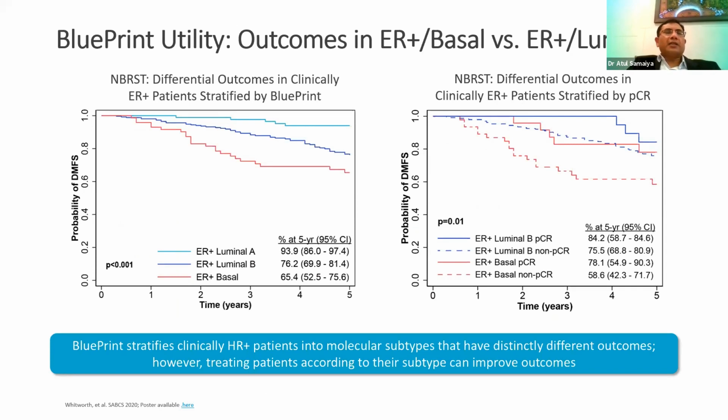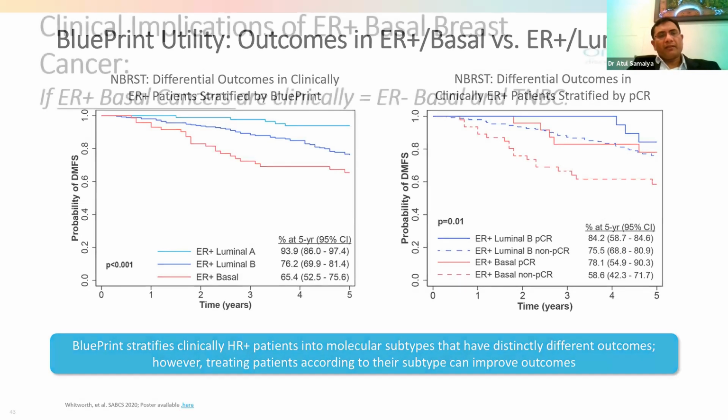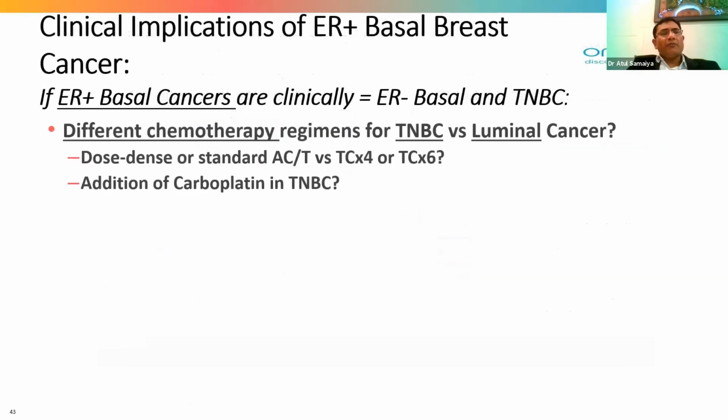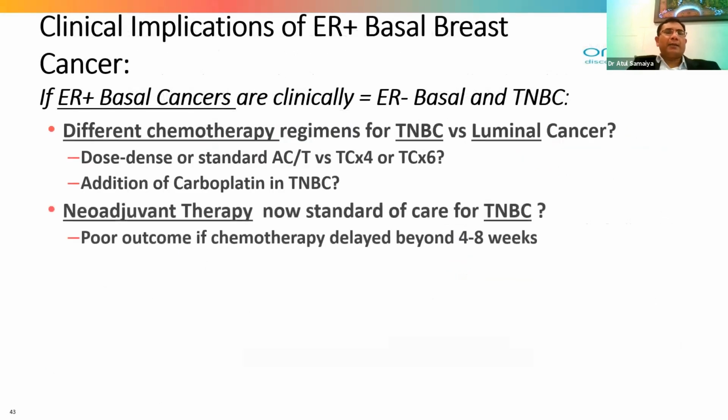So this BluePrint along with MammaPrint can subclassify the ER positive tumor and HER2 positive tumor, whether they are the basal type, and they should be treated differently from the patients we routinely treat as ER positive cancers. So what I said, there is a clinical implication of ER positive basal breast cancer. Should we treat them with neoadjuvant chemotherapy like what we are treating the TNBC?